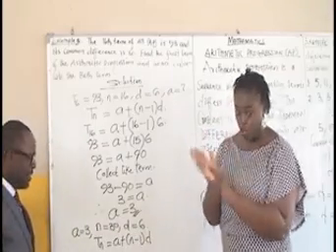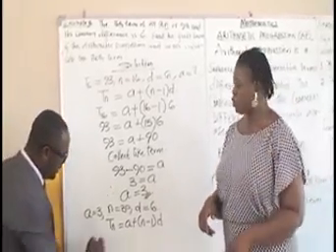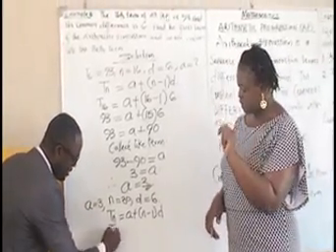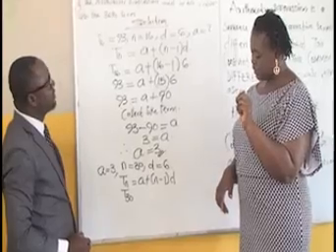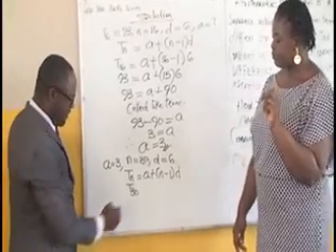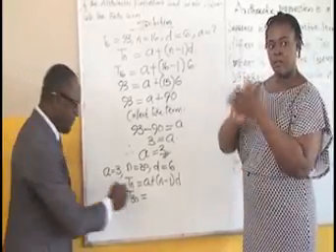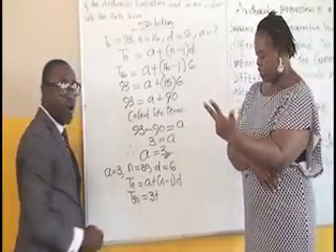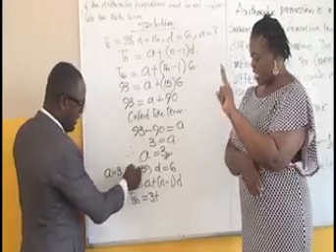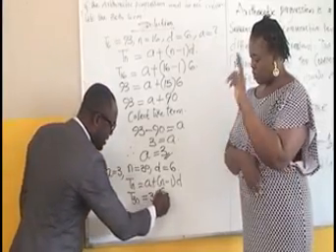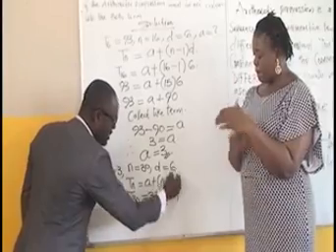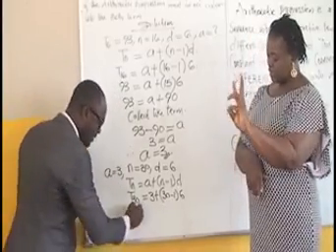Let's just do quickly to get our answer. T30, remember we're looking for the 30th position. That's what we're calculating right now. T30 is equals to A, which is 3, plus our N, this time around the N is 30, minus 1, and D is 6.